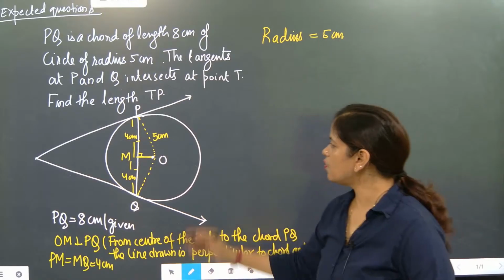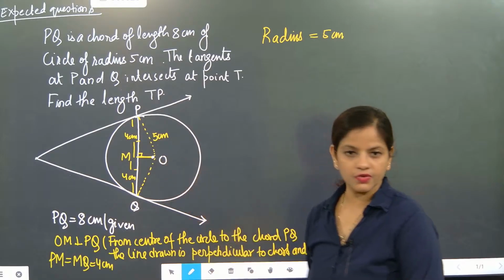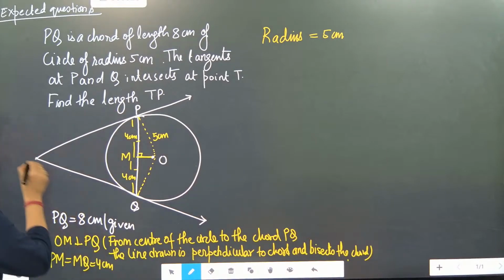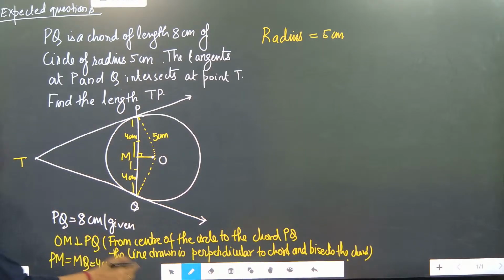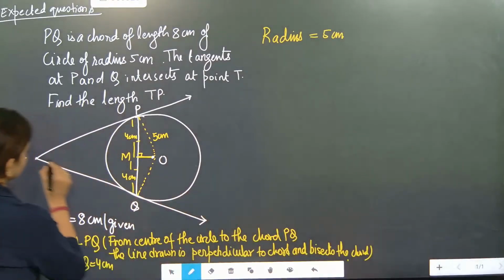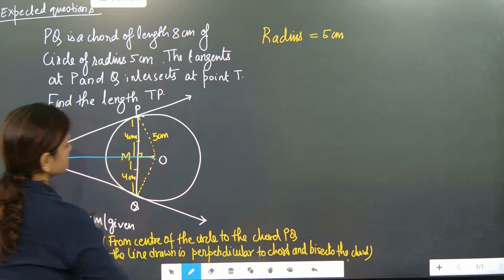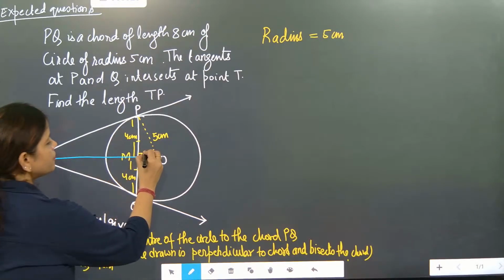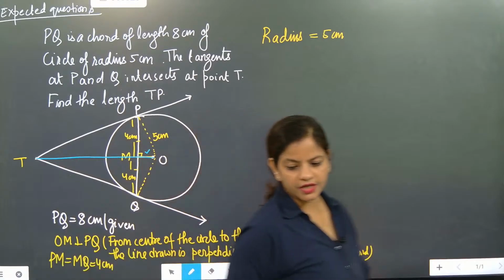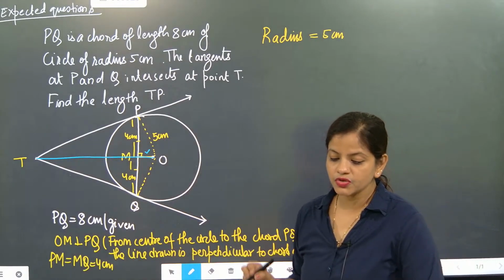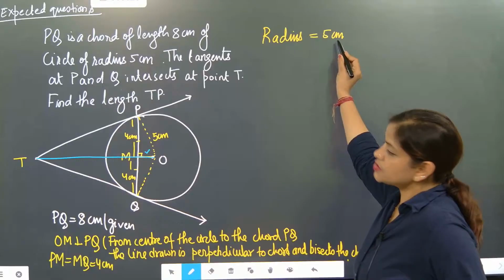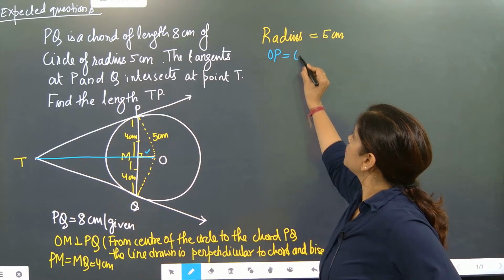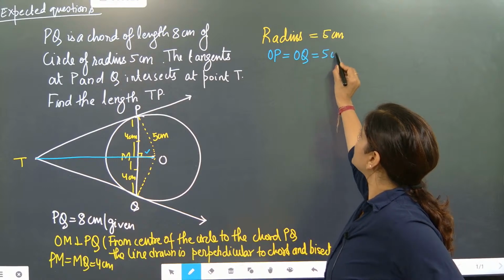Okay. Now since OM is perpendicular, we can get this value, correct? What is our main target? Our main target is to get this T. Got it? Now we are going to join this section also. First we will find this length, OT. Understood? Our main target is to get OT. So now we have radius as 5 centimeter. That means OP is equal to OQ is equal to 5 centimeter.